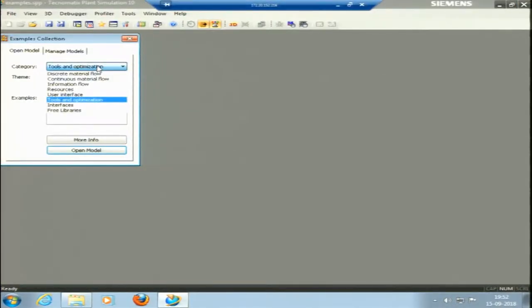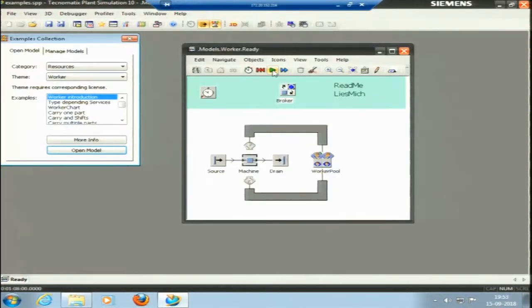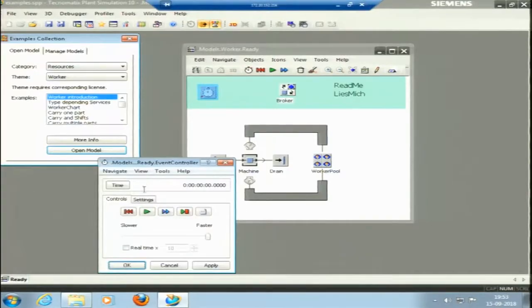Then in resources I can see broker and animation. So, shift calendar, worker. I will show you a worker introduction. This is the worker introduction model. In this case you can see the workers are just introduced into the machine, and if we run this, let me make it a little slower. Apply, now run.